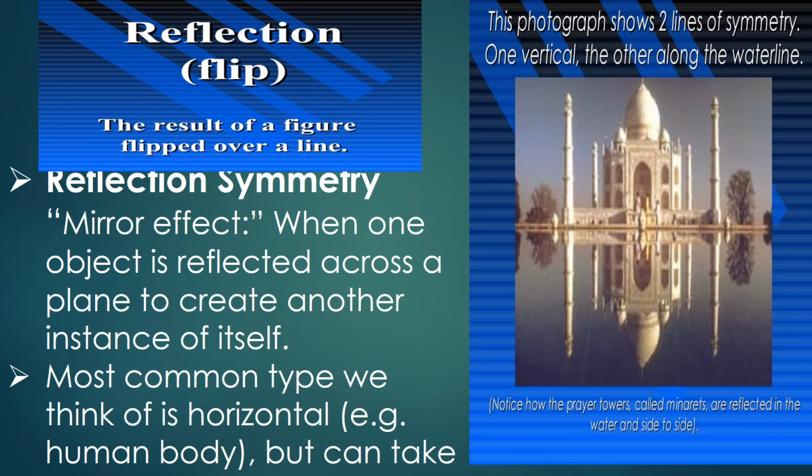If you see the figure of this photograph, it shows two lines of symmetry here. One is vertical and the other is horizontal. The most common type we think of is horizontal, in our human body. If you see, the symmetry of the Taj Mahal is also there in the same way.